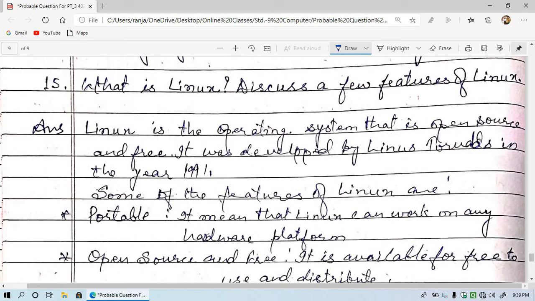Now let's see the last question: what is Linux? Discuss a few features of Linux. You should remember, it is very important. Linux is an operating system, but this operating system is open source, means it is free, open source and free. Who developed Linux? It was Linus Torvalds. Linus Torvalds in the year 1991 developed this Linux operating system.